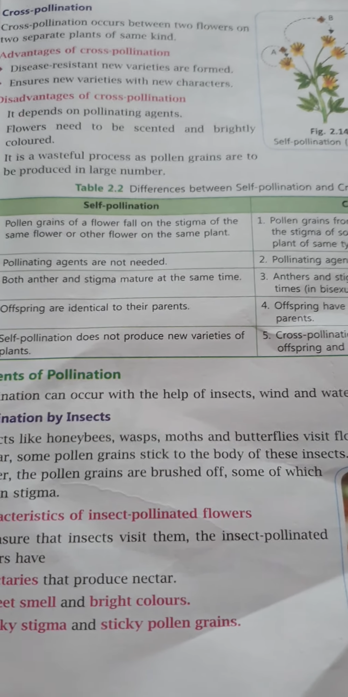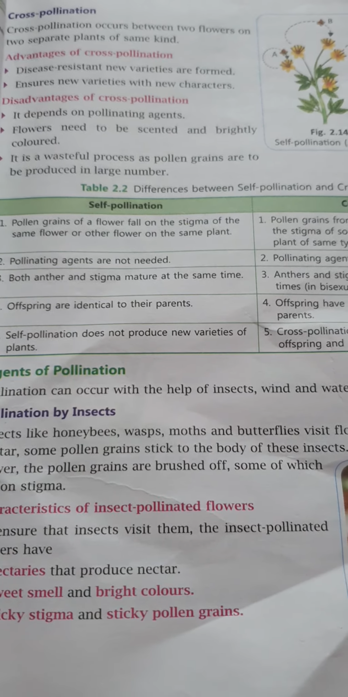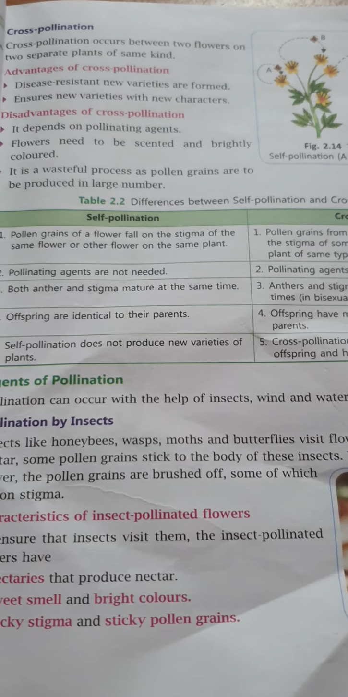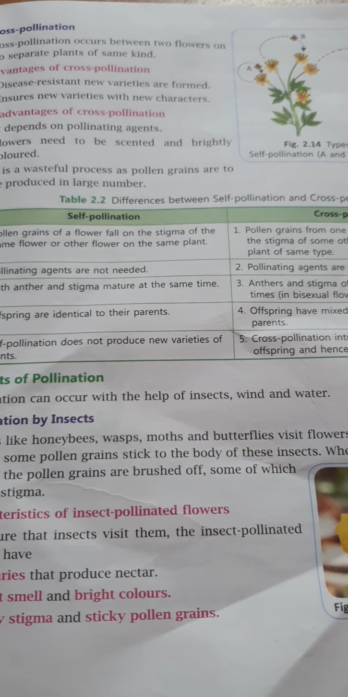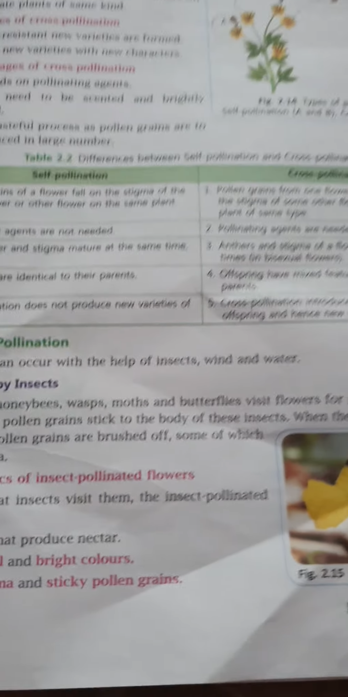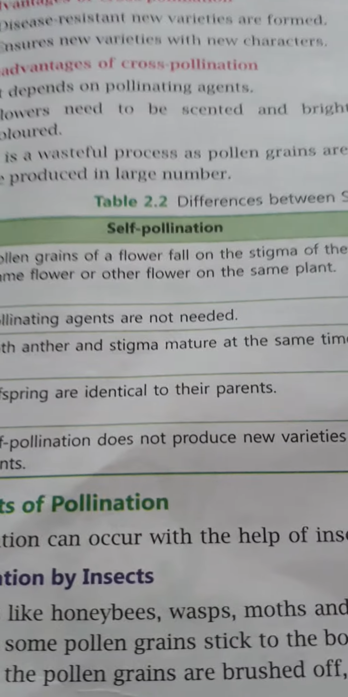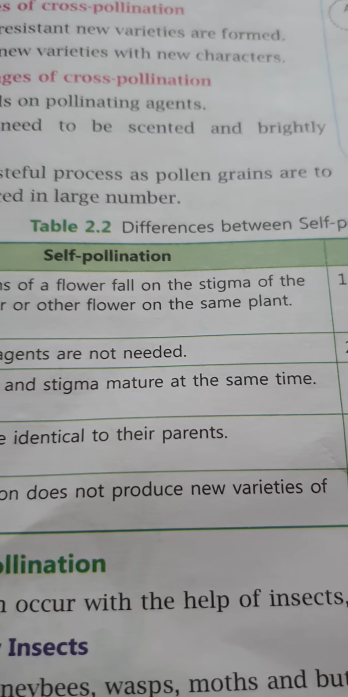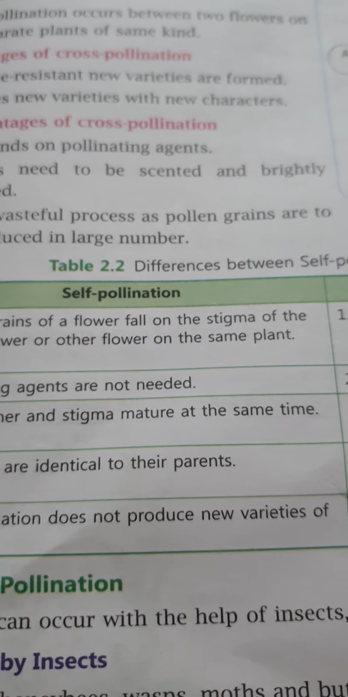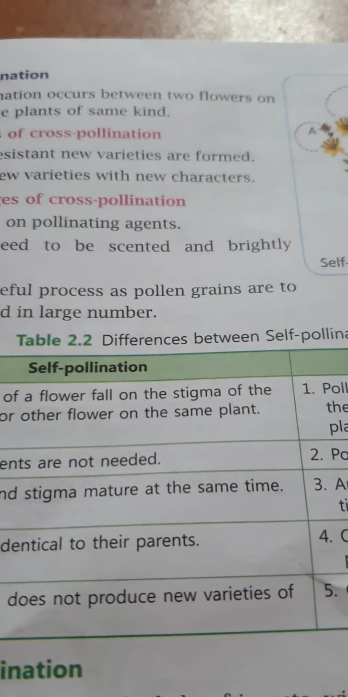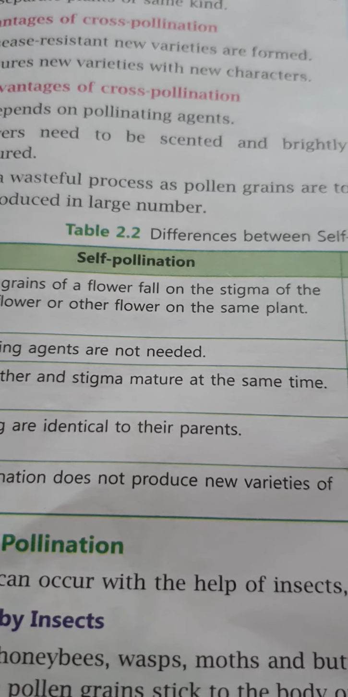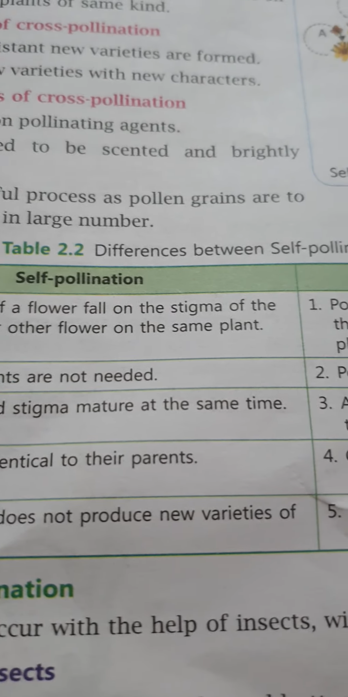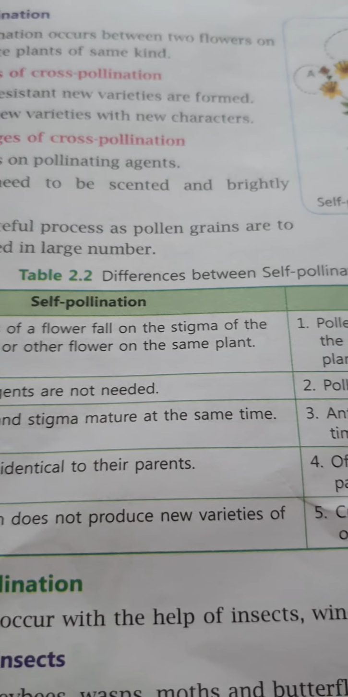It is a wasteful process, as pollen grains are produced in large number. It is wasteful means what? A very bad process, as pollen grains are produced in large number. In cross pollination there is loss of so many pollen grains also, because they have to produce a large number of pollen grains, then only this process can occur. If there will be less number of pollen grains, then whenever the pollinating agent is carrying the pollen grains, they are destroyed by different methods. That's why it is a wasteful process. In this process many of the pollen grains are wasted.